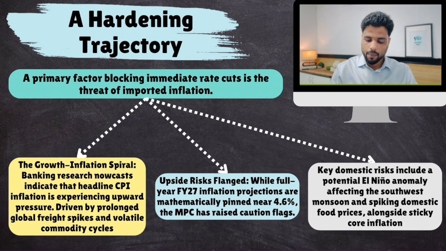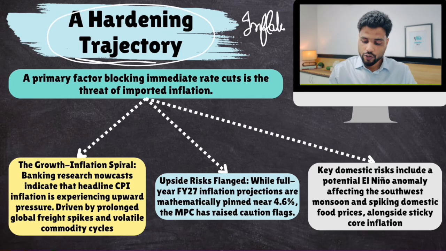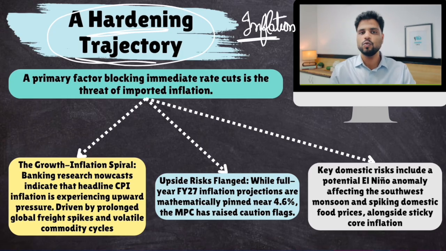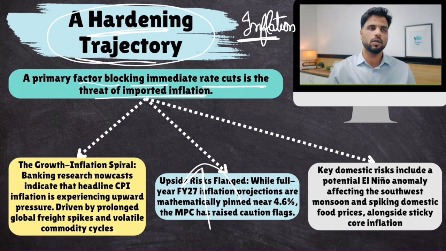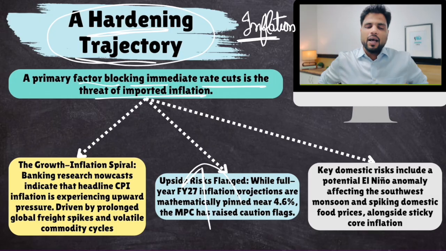Now, the reason why RBI is becoming concerned is inflation's hardening trajectory. Hardening trajectory means that RBI is really concerned of inflation, won't change repo rate or won't reduce it. Softening means that RBI isn't worried about inflation and would reduce repo rate. The primary factor blocking immediate rate cuts is the threat of imported inflation. Okay? So inflation risk is really high because natural gas prices, crude oil prices, they are all spiraling out of control because of, well, Iran war and the blockage in Strait of Hormuz.